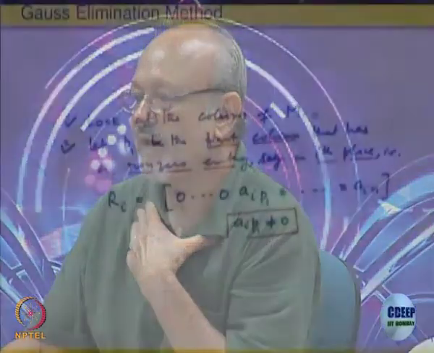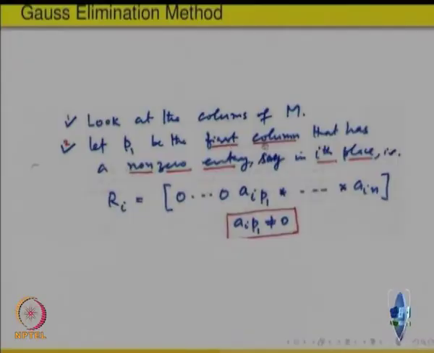So, that is what is written here. Look at the columns of M, let P1 be the first column that has a non-zero entry, say at the ith place. This is what the ith row will look like: 0 0 0, first non-zero entry coming here.